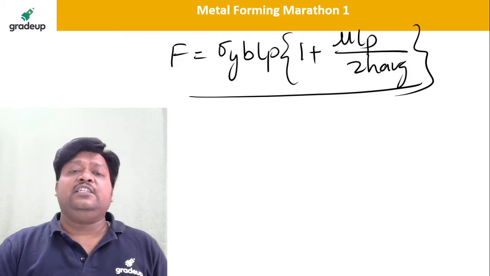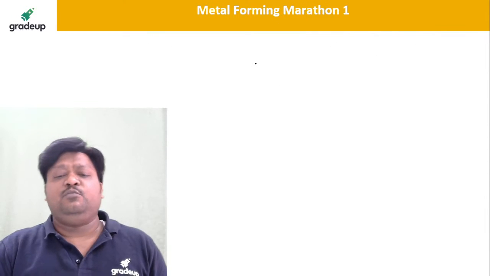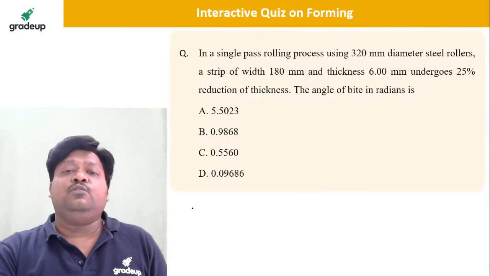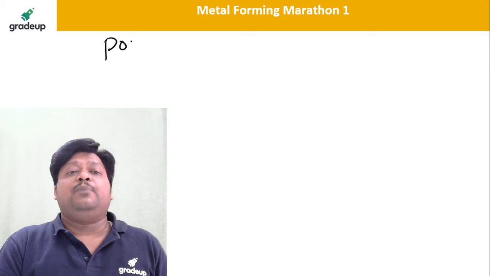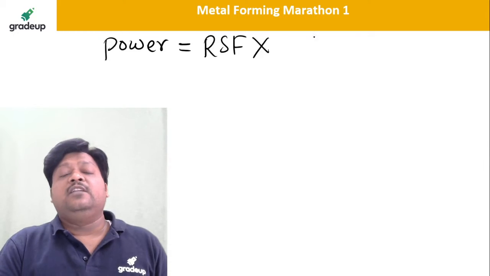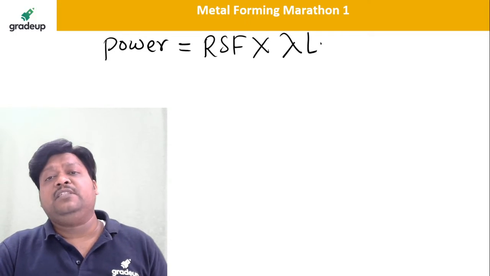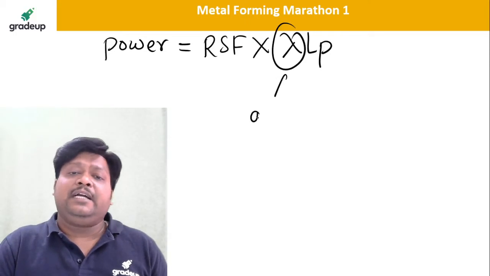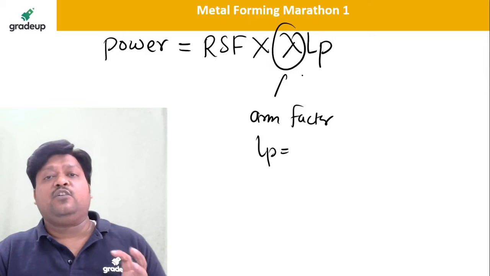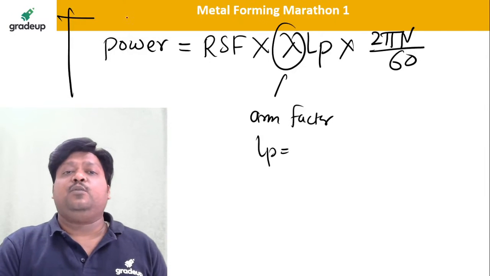So this is the force, dear students, by Kalpakjian. You need not remember this formula, you just go through it. This is the yellow highlighted formula. Now once the force is known, how to calculate power? Power is nothing but the roll separating force into the arm moment, which is lambda times L_P, where lambda is the arm factor and L_P is the length of arc of deformation or length of arc of contact, into 2 pi N divided by 60. So this is the formula for power calculation.